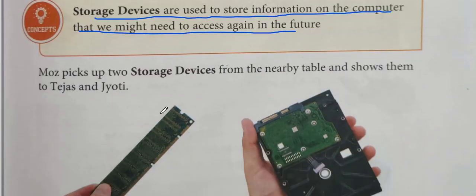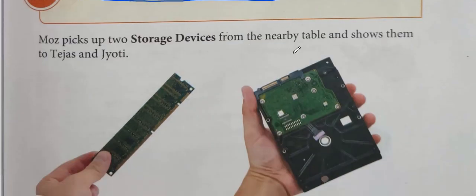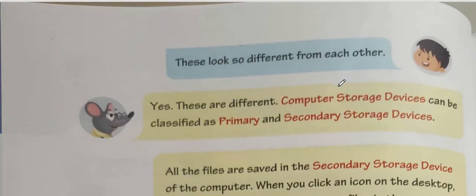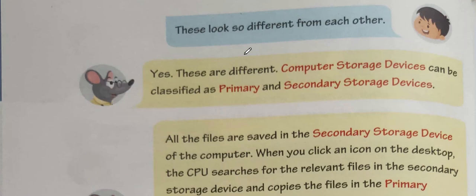Then Mose picks up two storage devices from the nearby table and shows them to Tejas and Jyoti. Now these are the two different types of storage devices. Next page. Tejas: these look so different from each other. Then Mose replies, yes, these are different.